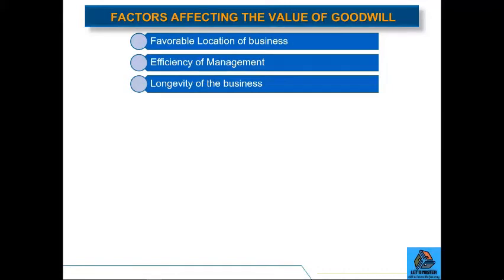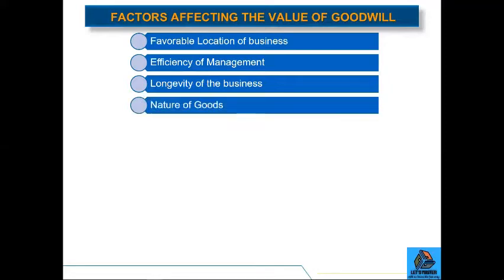The older the business entity is, the higher the value of goodwill is. So new business firms don't enjoy goodwill at par as compared to those business entities which are older in the trade or older in operation.